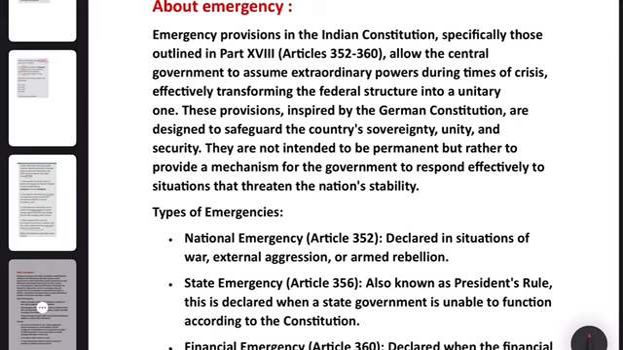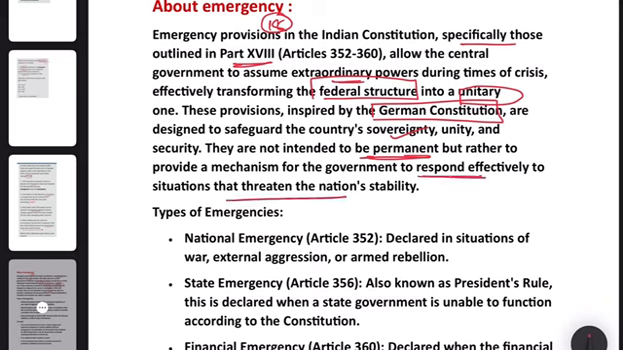Emergency. Emergency provisions in the Indian Constitution, specifically those outlined in Part 18, allow the central government to assume extraordinary powers during the time of crisis, effectively transforming our federal structure into a unitary one. It is inspired by the German Constitution, and is designed to safeguard the country's sovereignty, unity and security. These are not intended to be permanent, but rather to provide a mechanism to respond effectively to a situation that threatens national stability. So, federal into unitary, taken from the German Constitution, Part 18 of the Constitution.